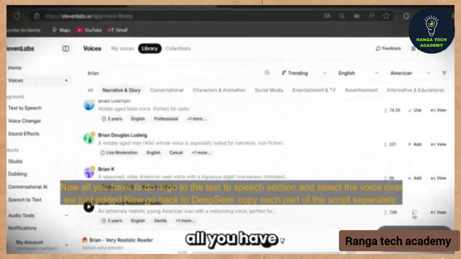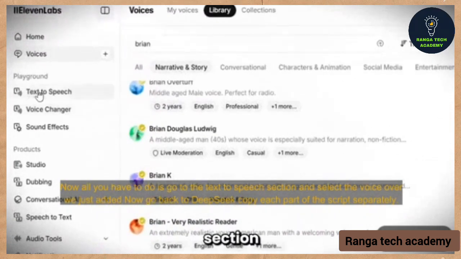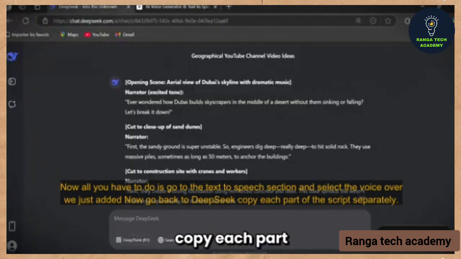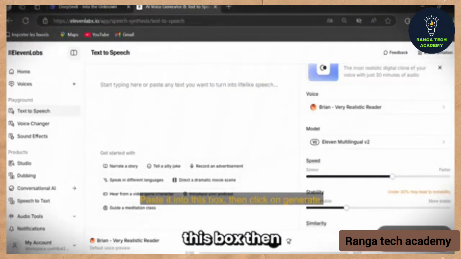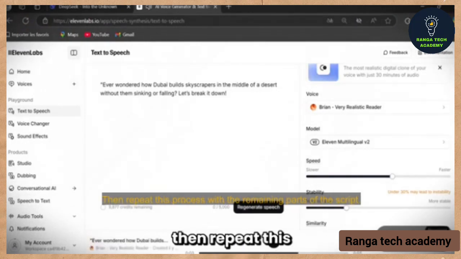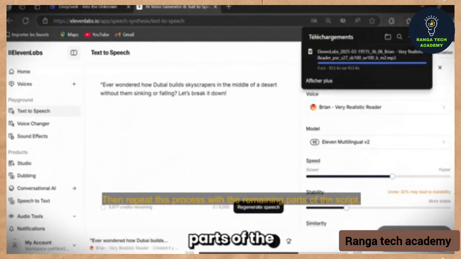Now all you have to do is go to the text-to-speech section and select the voiceover we just added. Now go back to DeepSeek, copy each part of the script separately. Paste it into this box, then click on Generate. Finally, download it from this icon. Then repeat this process with the remaining parts of the script. Okay guys, we just finished the second easiest step.